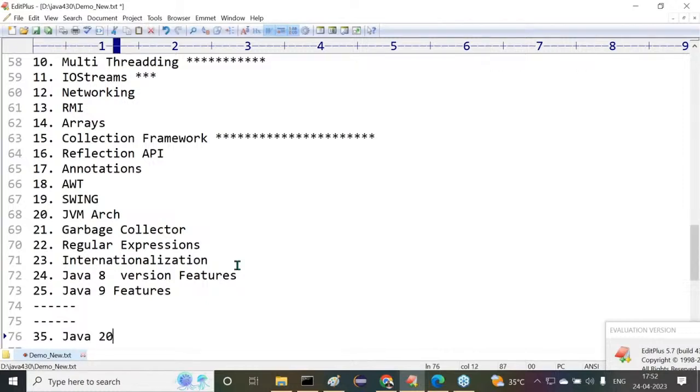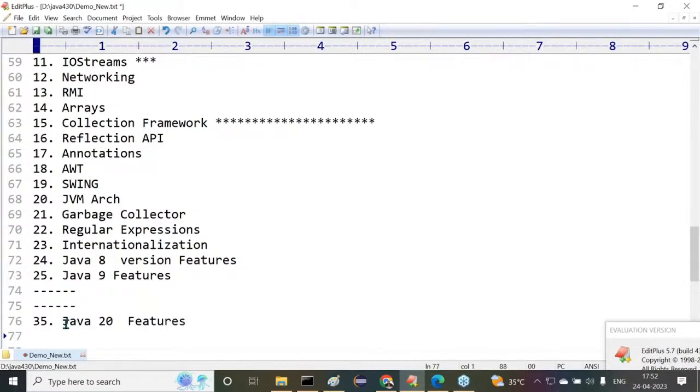At present, I think so. As per your say, Java 20th version, I think so. It's available, right? You said to me, yes, Java 20th features also. I'm going to prepare and explain to you. But as of now, I'm not having awareness of Java 20th, only up to Java 19th. But I'll update it. It's a matter of one day. I'll discuss even up to the Java 20th version.